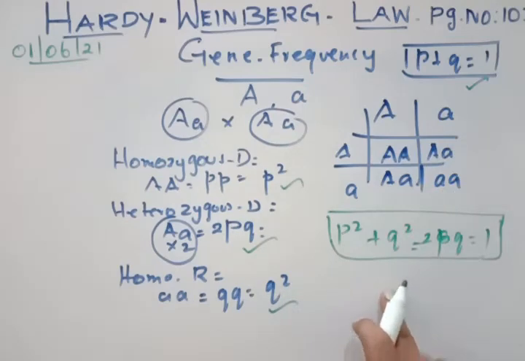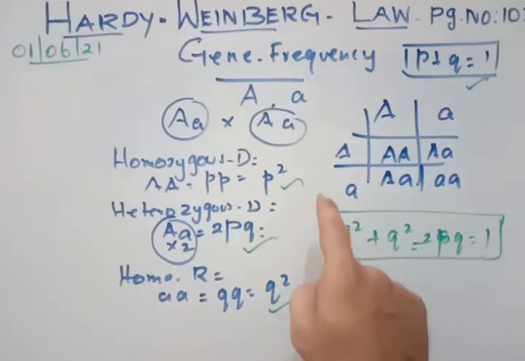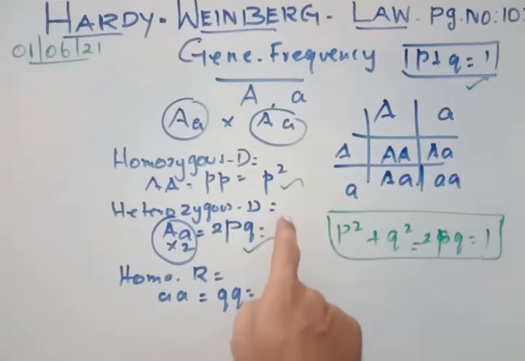Clear? Right. Based on this we will give one example, and tomorrow we are going to discuss very important application-oriented questions in the Hardy-Weinberg law. So you are clear on this much, I suppose. You know how to calculate the allelic frequency and the gene frequency. In gene frequency you know the equation, and how to calculate homozygous dominant, heterozygous dominant and homozygous recessive. Clear? Right.